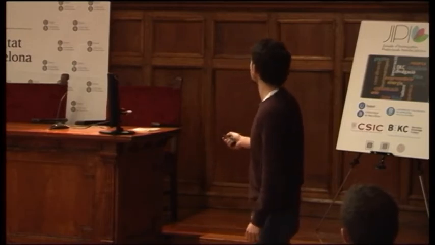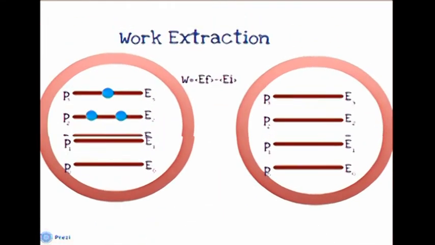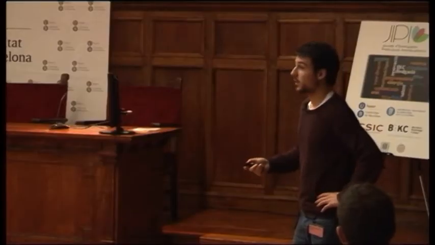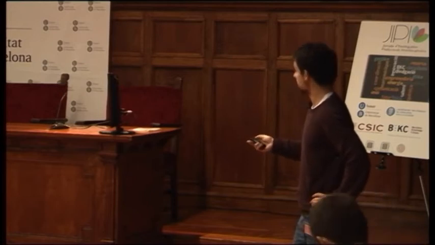So if here I have these two guys, I just mean that this probability is higher than this other one. Okay? Well, then how do we extract work? So, for example, we see here this battery. It has quite a high energy, and work can be extracted by reordering these probabilities.